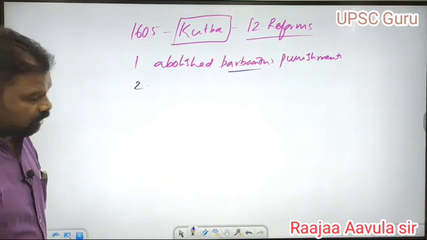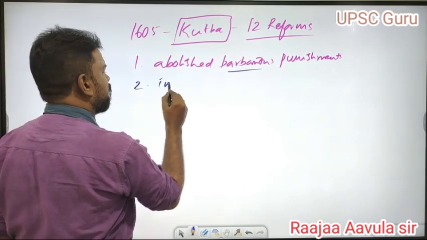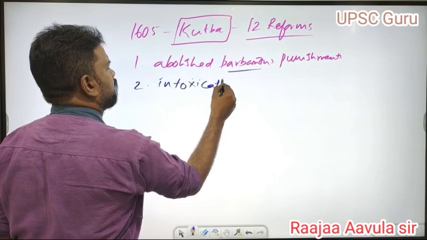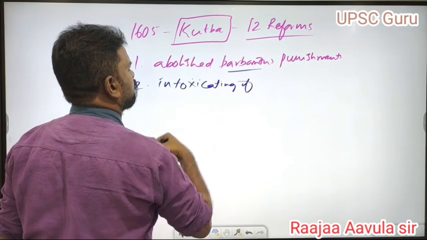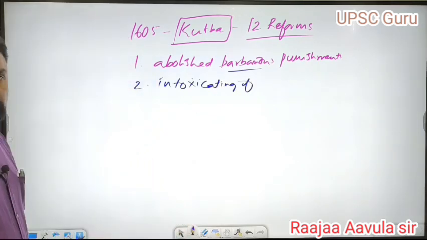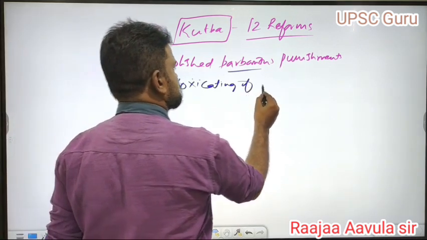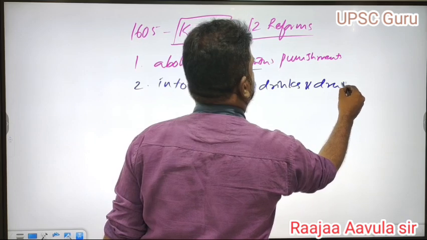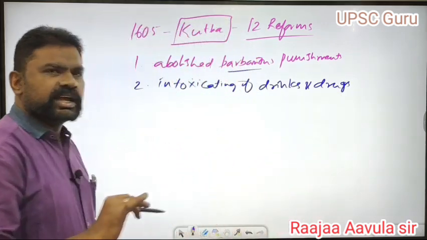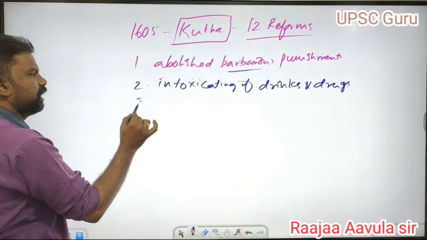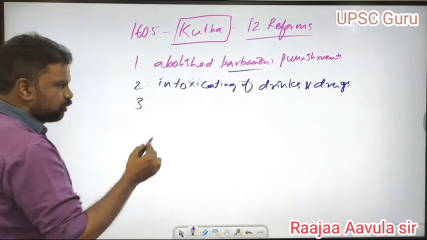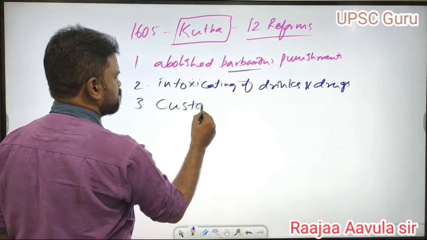He also banned the intoxication of wine, drugs, and drinks. He banned making and drinking of wine. Don't expect all 12, I am just going to give some important ones. He also abolished the custom duties.